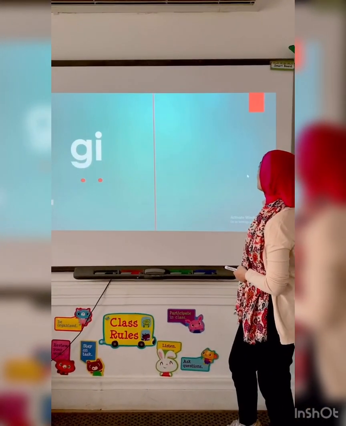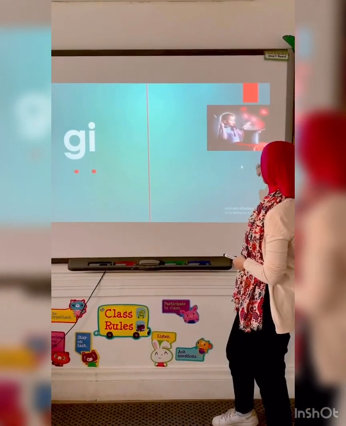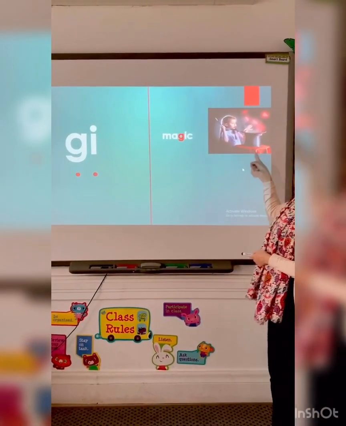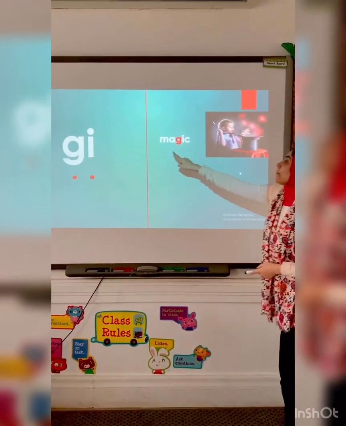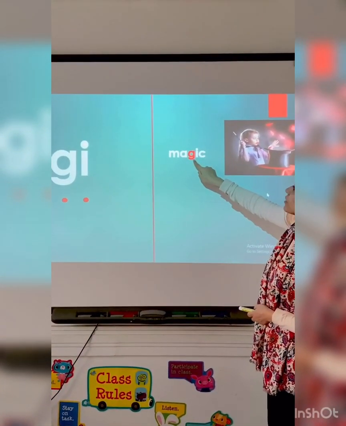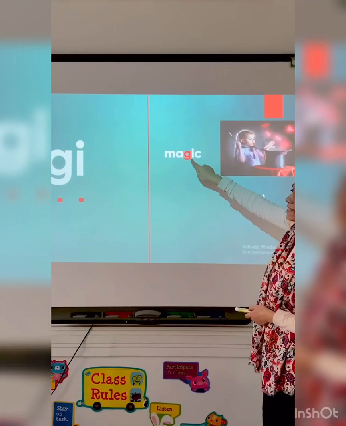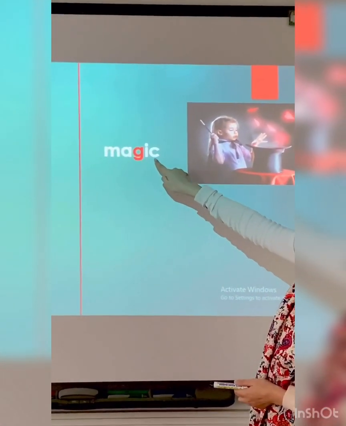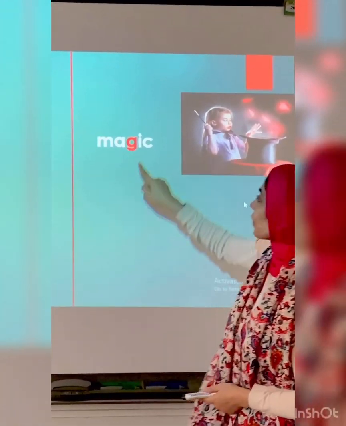As in magic. Magic. Where's letter G? J, magic. So why is it? Why does it make the J sound? Because it is followed by I. So it's soft G.